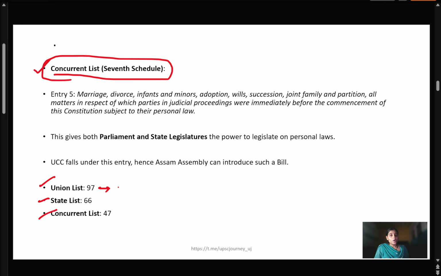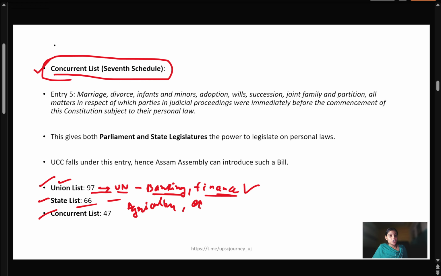In the union list, the union government has power to legislate on the subjects mentioned in it, and the union list includes subjects like banking and finance. If we talk about the state list, it includes agriculture, education and police. And now the Uniform Civil Code comes under the concurrent list.